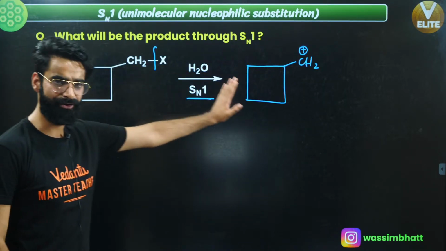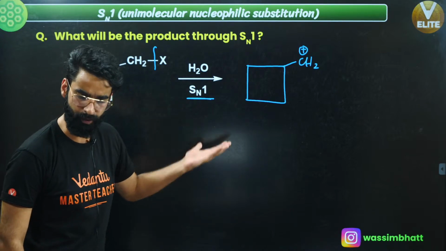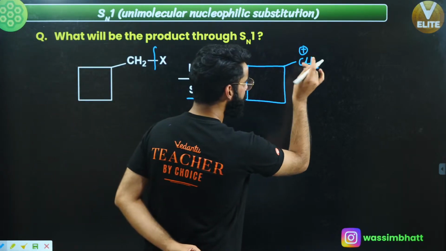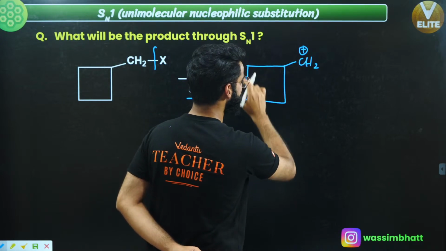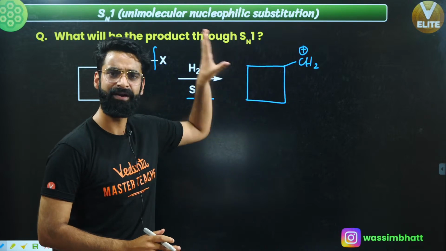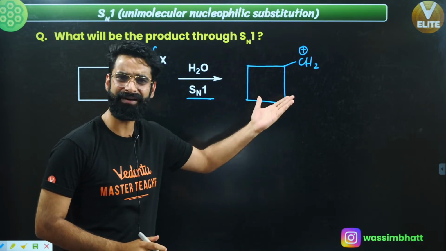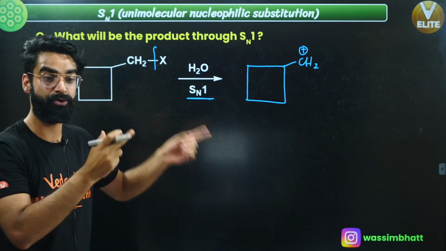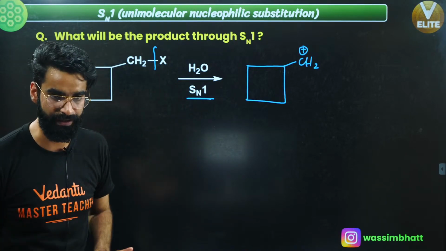And first step is the ionization step, and it's reversible, and is the slowest step as well, we know it. Remember, whenever carbocation will be attached with a 4-membered ring, 5-membered ring, 7-membered ring, okay, at that time ring expansion takes place. If you remember, I have taught you this in E1 mechanism as well.